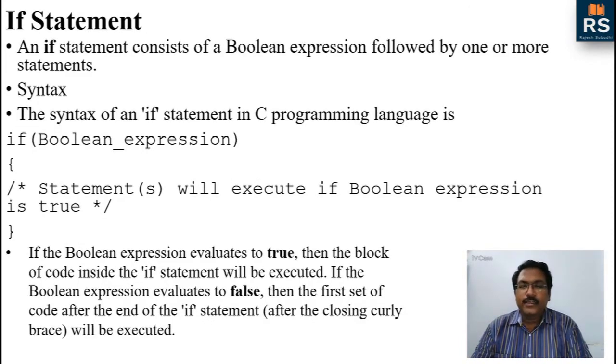So here we are in the if statement. What is an if statement? It's a statement in C programming which takes a Boolean expression, a condition. What is a Boolean expression? A Boolean expression is an expression whose value will be either true or false, that means 1 or 0. If the condition is true, the value will be 1. If the condition is false, the value will be 0.